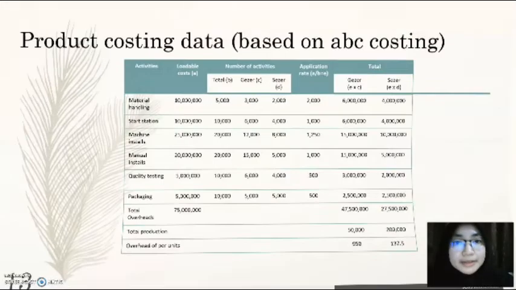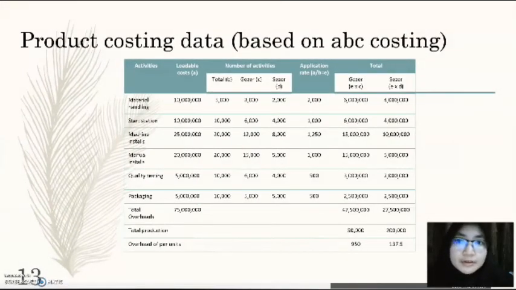When the company applies the activity-based costing system, this system uses more allocation bases such as material handling, start station, machine installs, manual installs, quality testing, and packaging. Application rate for each activity is again obtained by dividing the allocable cost by the number of activities, while the total for each activity is again obtained by multiplying the application rate with the number of activities for Giza and Caesar, as shown in the table.